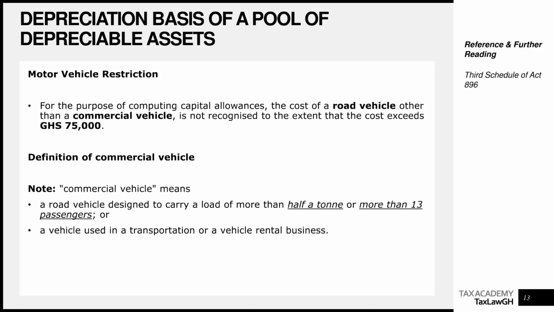Let's define commercial vehicle so that we are clear in our minds. We are saying commercial vehicle means a road vehicle which is designed to carry a load of more than half a ton or more than 13 passengers. So all the buses on our road that act as trotros will qualify as commercial vehicles because they obviously carry more than 13 passengers, unless it's a very small bus.